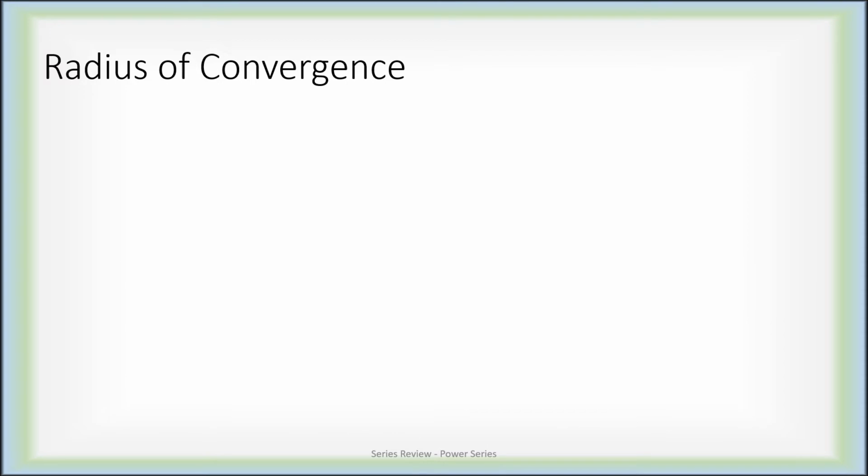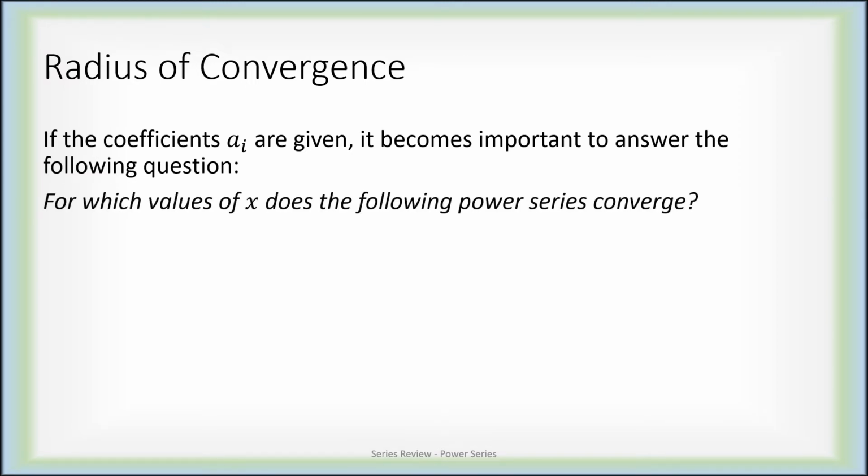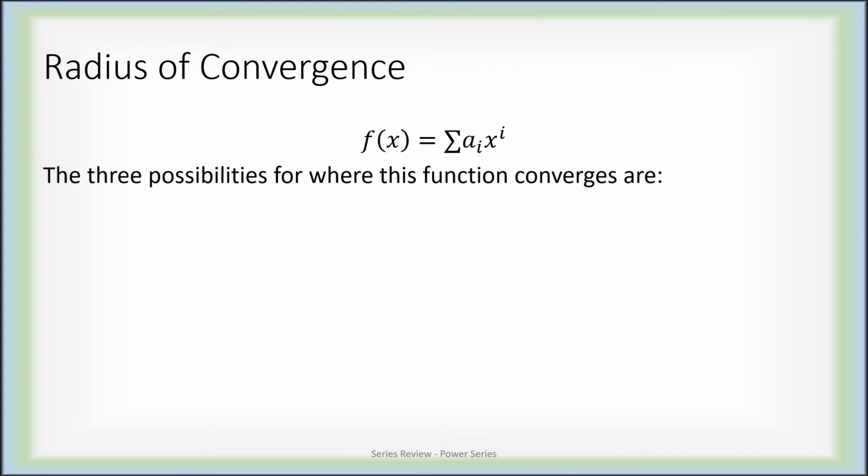Power series have a notion called the radius of convergence. Suppose the coefficients a_i are given. It becomes very important to answer the following question. For which values of x does the power series even converge? Now, f of x was written as this power series, a_i x to the i, so we're actually asking for which x's does this function even exist? Well, here's the series f of x. It's the sum of a_i x to the i. There are basically three possibilities for where this function converges.